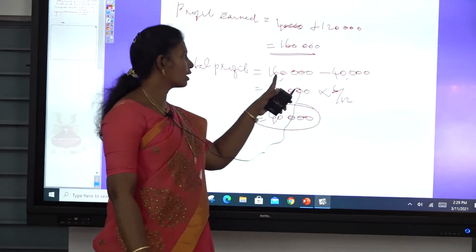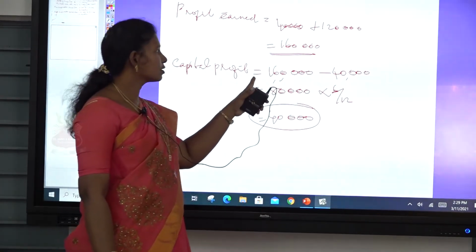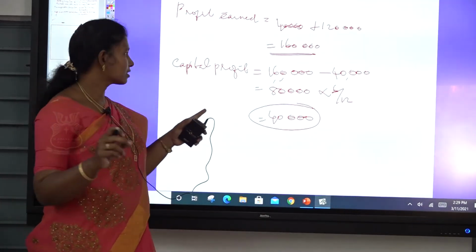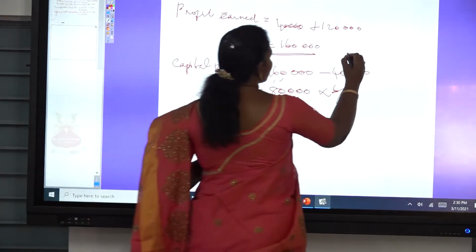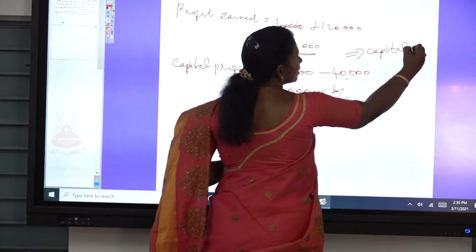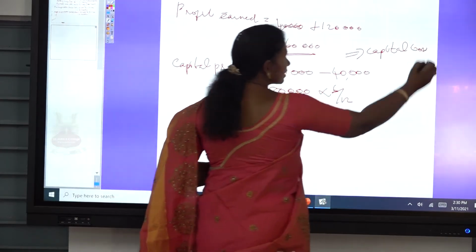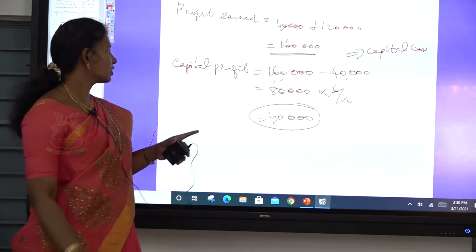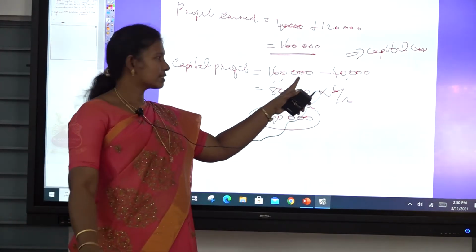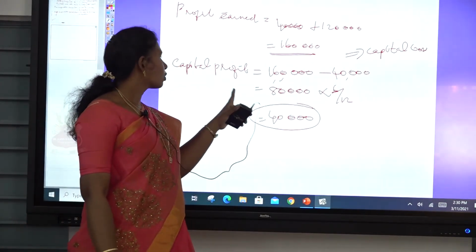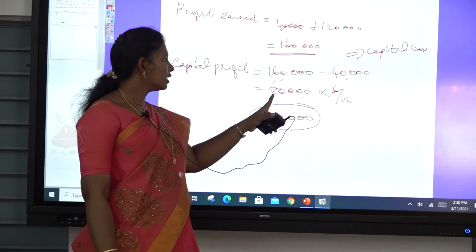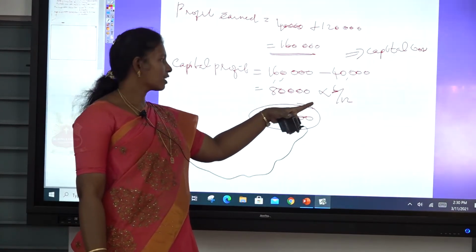So the debit balance of the profit and loss account is called the capital loss, so it must be deducted from the total earned profit. The total profit 1,60,000, we have to less the 40,000, so the total profit is 80,000. So 80,000 into 6 divided by 12.